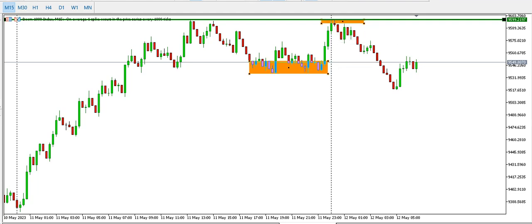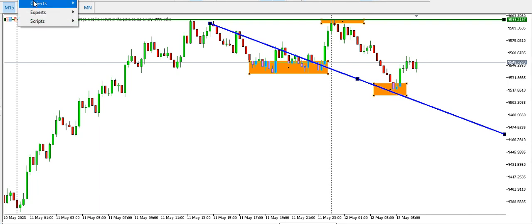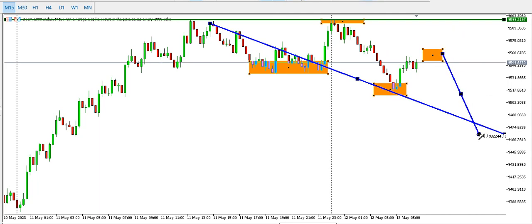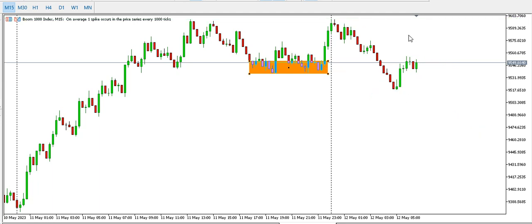Then we can see a lower low. Now for the trend to continue downwards, we need another lower high somewhere around here. Then we need a lower low for us to now assume it's going down. But for now, price could just go back to the top for us to have a triple top or a break of structure to the upside. That's that for the 15 minutes time frame.